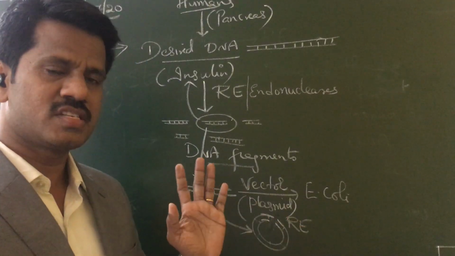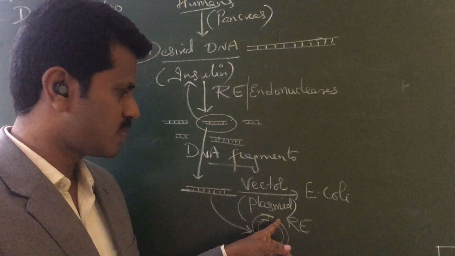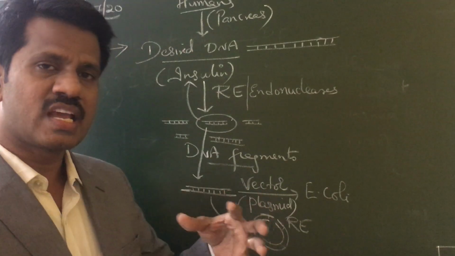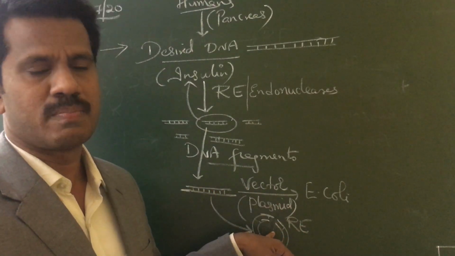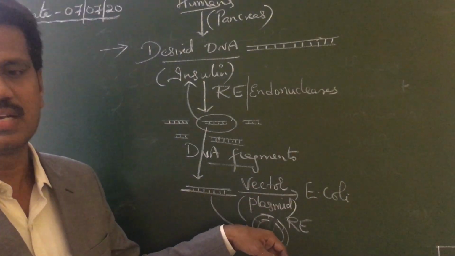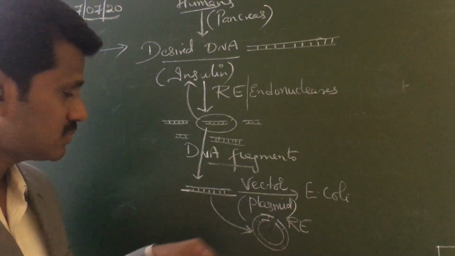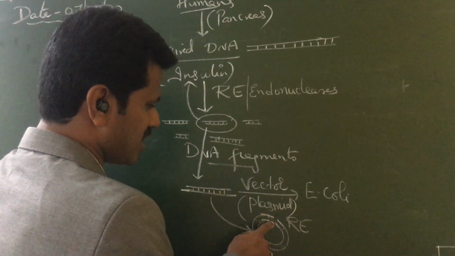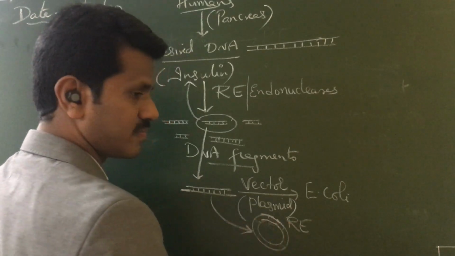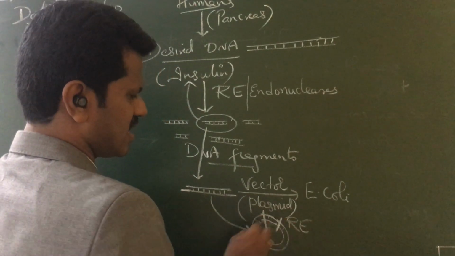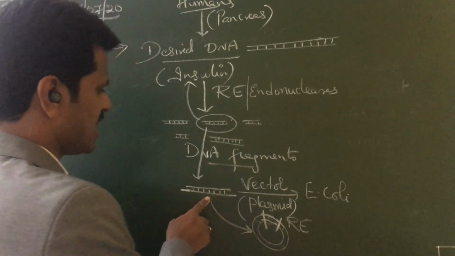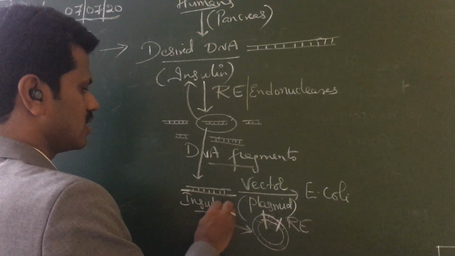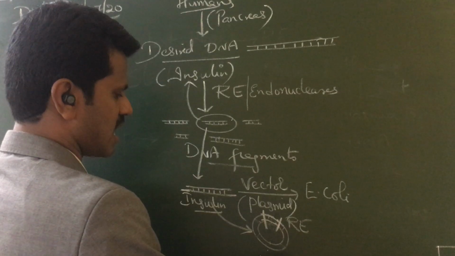If you cut with a different restriction enzyme, then the sequences present here and the sequences present here will vary. Therefore, it cannot insert into the vector or plasmid. So you have to cut with the same restriction enzyme. Now, when you cut with the same restriction enzyme, complementary sequences are present here, therefore this can insert easily into this. Once it is inserted, the plasmid with the desired DNA fragment, that is the insulin gene, is present. This is called rDNA.